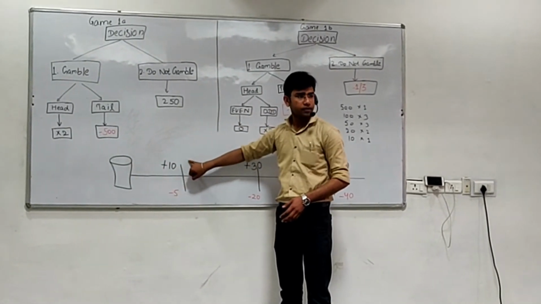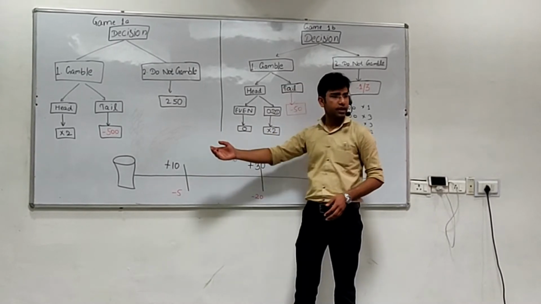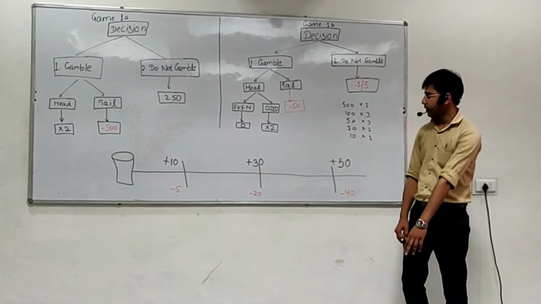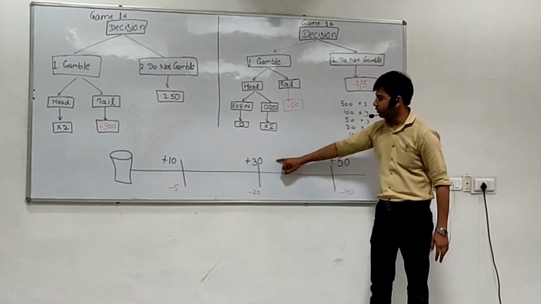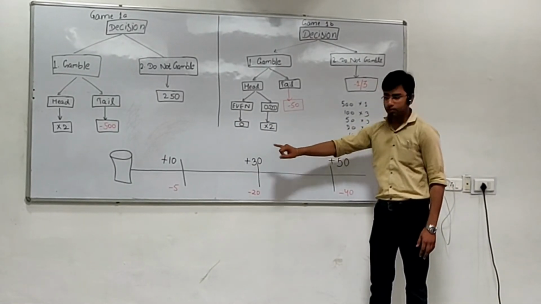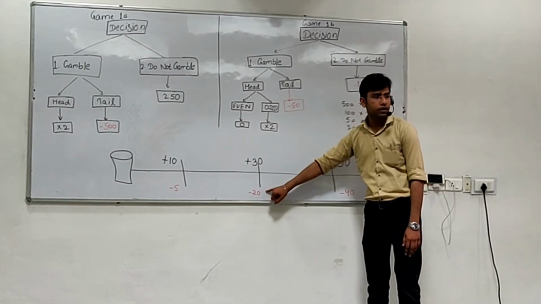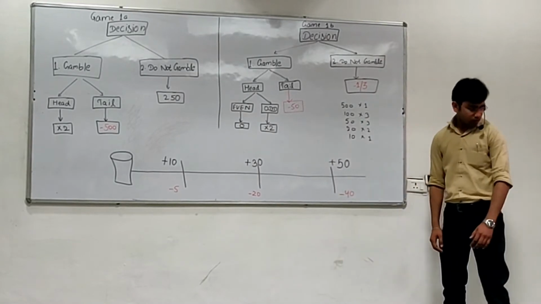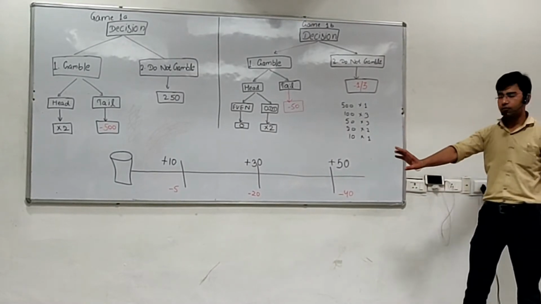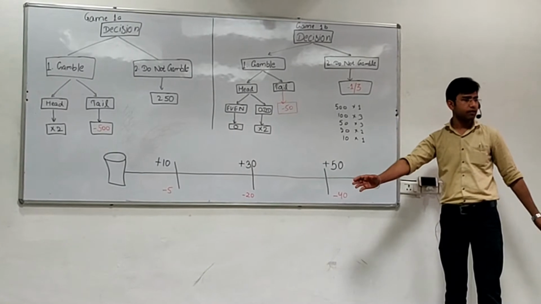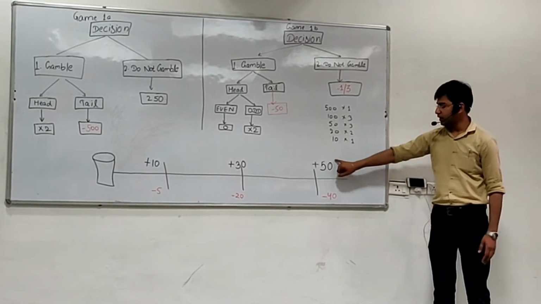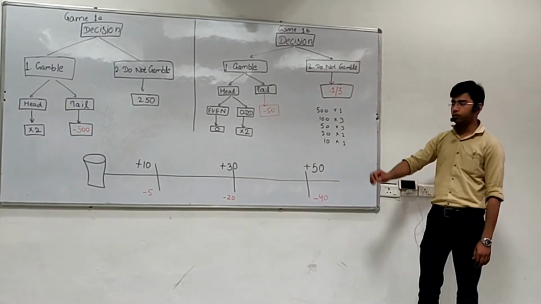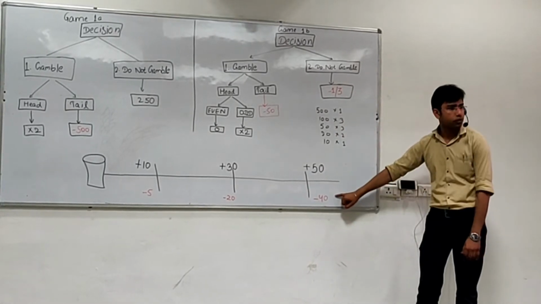There would be a reward of 10 rupees. In case you miss the hit, we will charge a penalty of 5 rupees. If you hit from point 2, the risk is more now, so the reward would also be more, 30 rupees. Similarly, we will charge a penalty of 20 rupees in case you do not hit the target. Now coming to the last point, this is the farthest point from the box, so the risk is maximum here, and so is the reward. You will get a reward of 50 rupees on a successful target. If you miss your target, we will charge a penalty of 40 rupees from you.